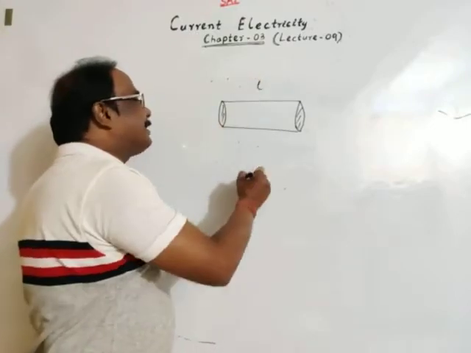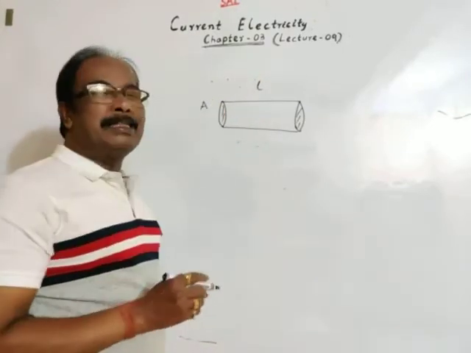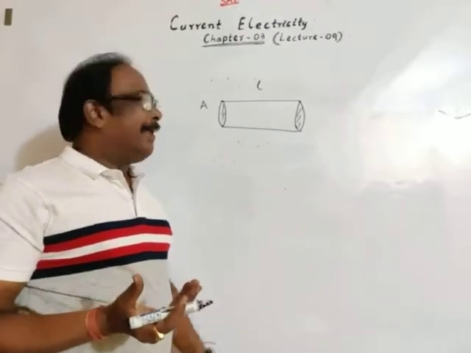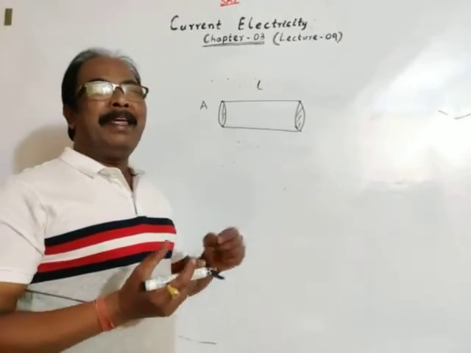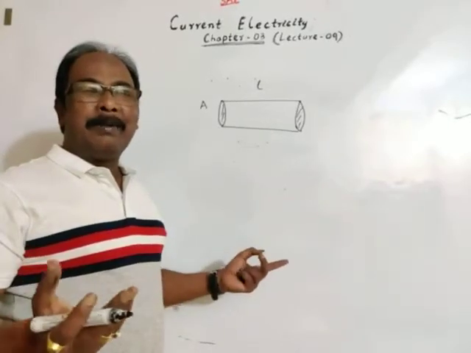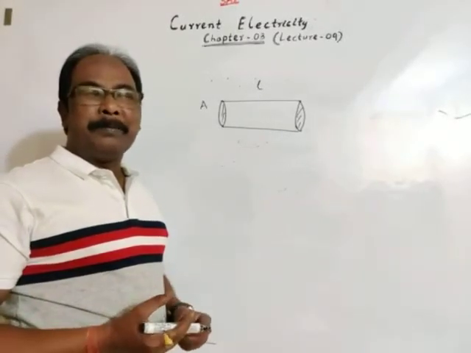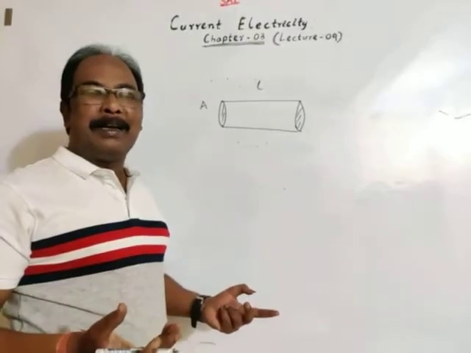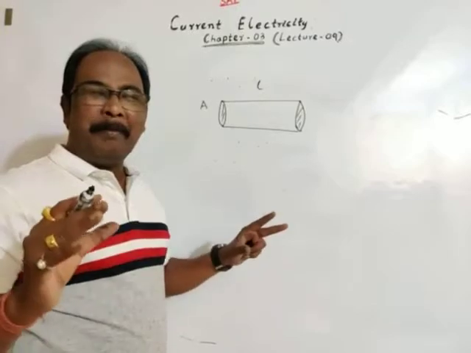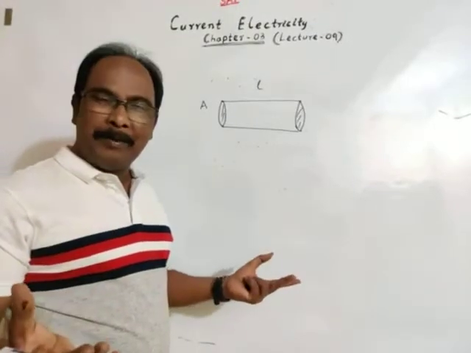Length of the conductor is L, area of cross-section is A. As we know, free electrons are present in the conductor. Even at normal room temperature, the free electrons present in the conductor move in all possible directions, that is, randomly.